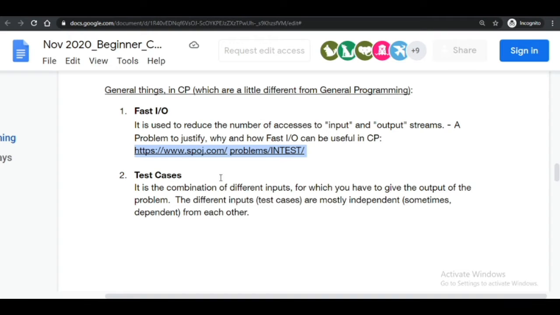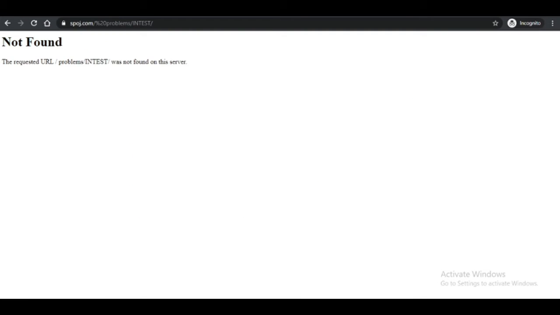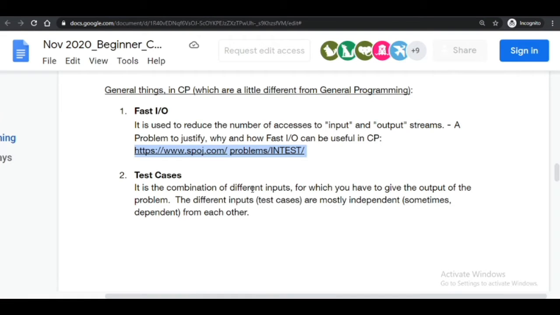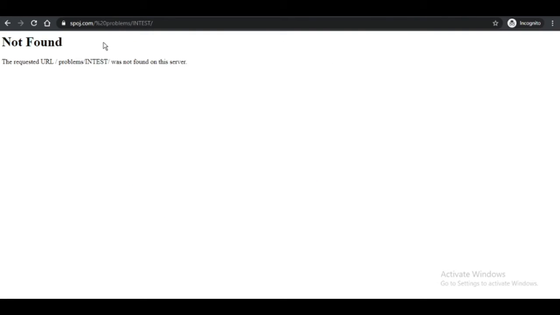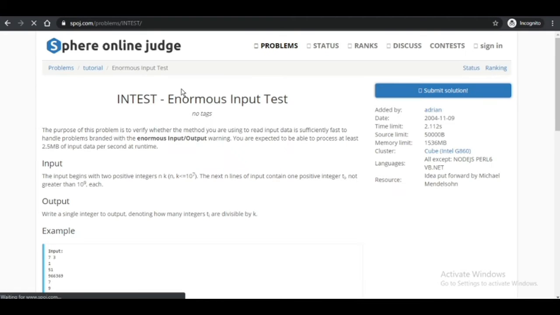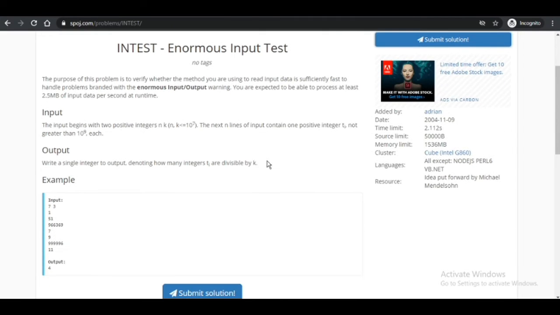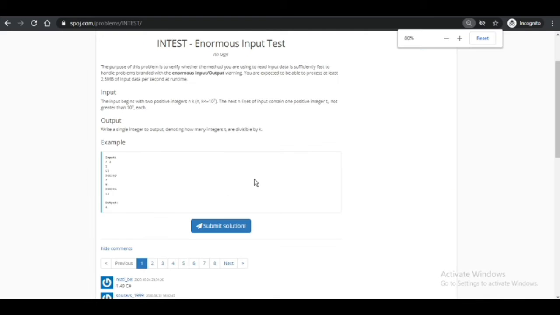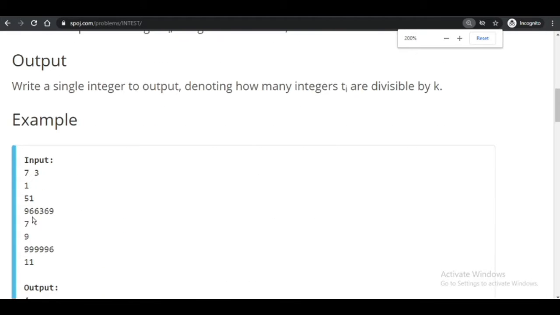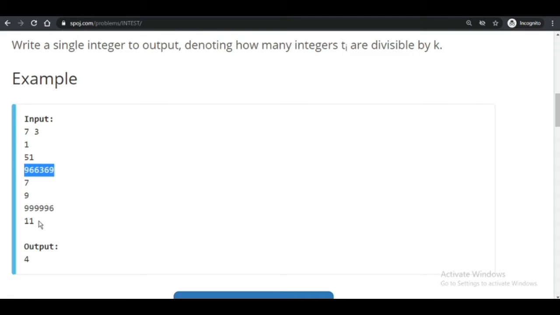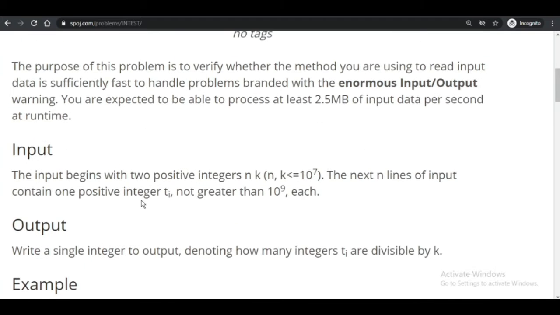This is SPOJ problems. Let's see how this will work. I think it will. Yes, so this is INTEST, enormous input test. Like if the input is very big, then what about the output?